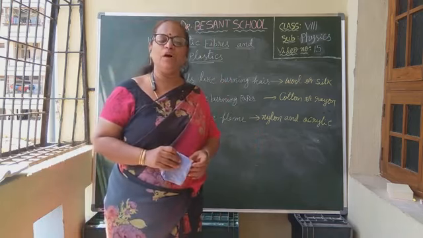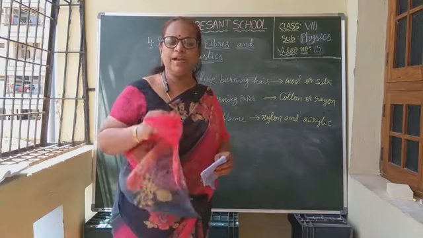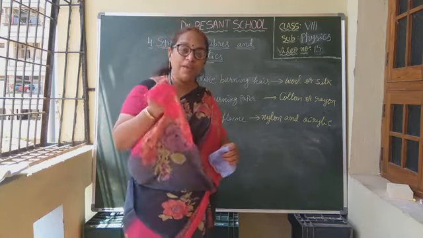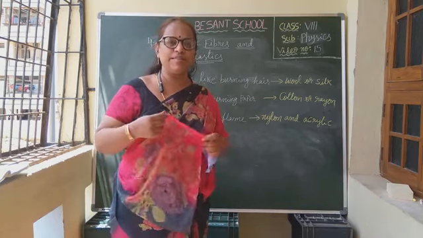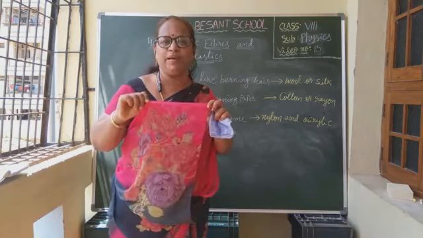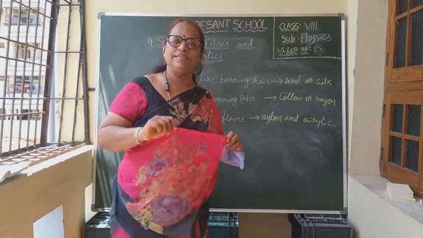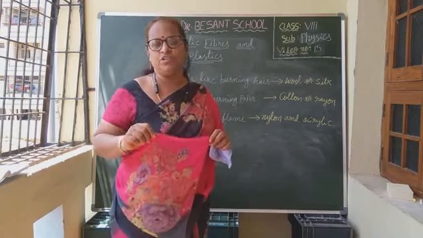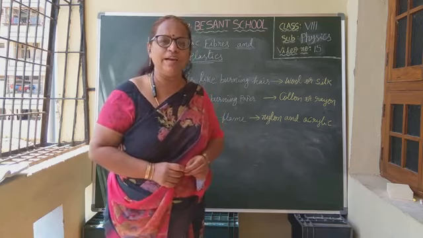Clear children? And just by seeing the cloth, can we identify what type of fiber it is? It is not easy. Just by seeing the length of the fiber or whether it is lustrous or not, we can't identify whether it is synthetic or natural. Then how can we identify?